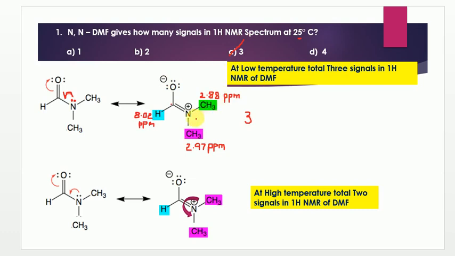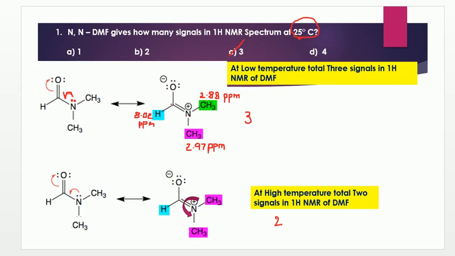But if the same question asks about high temperature, then high temperature means 130 degrees or more can be considered high temperature here. At that temperature, you could observe that rotation is possible. Because of this rotation, the two methyl groups become chemically equivalent, and it will show almost the same chemical shift value. So it will give only 2 signals at high temperature. Our question is at room temperature, so option C will be the right answer.